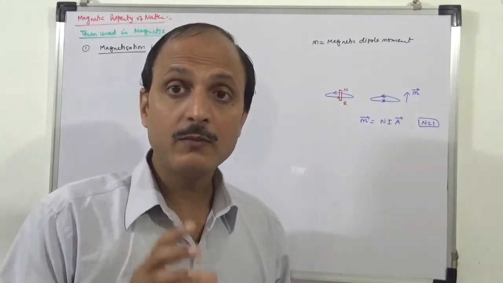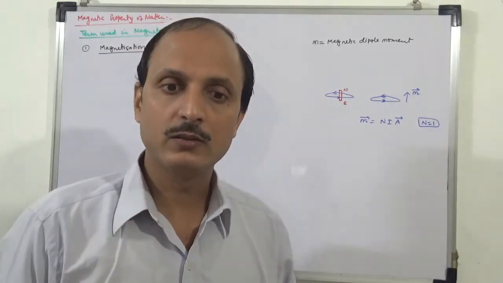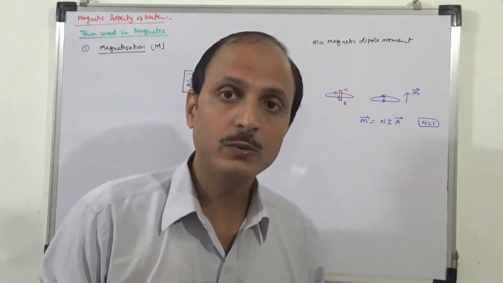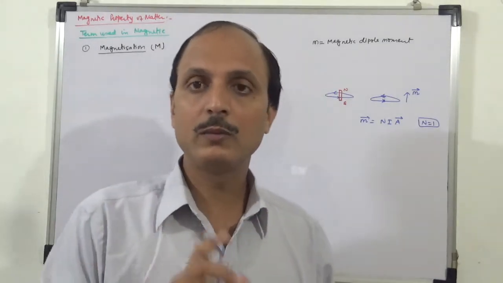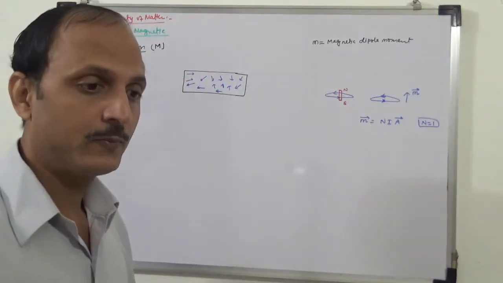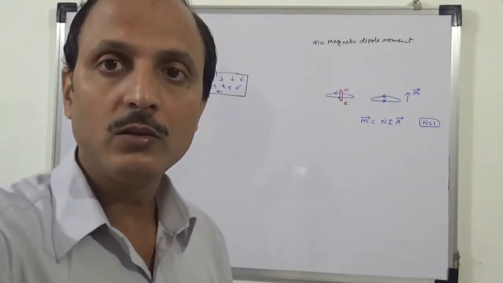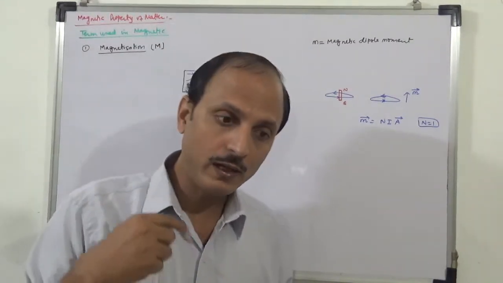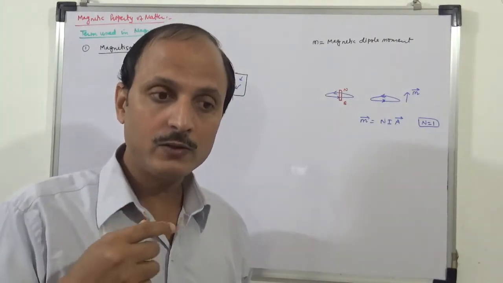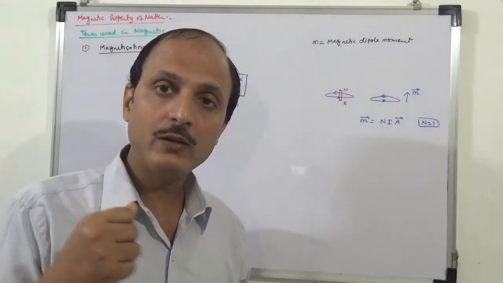But in some materials the net magnetic dipole moment is not 0. Those materials, in which the net magnetic dipole moment is not 0, are going to show the magnetic nature. And that's why we are learning this property, magnetization. A revolving electron is equivalent to the current passing through a circular coil, and because of that we have a magnetic dipole moment.